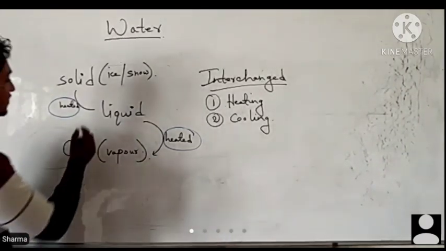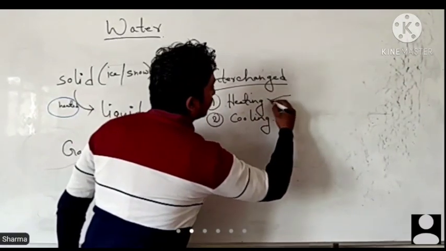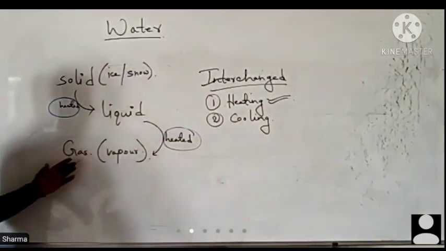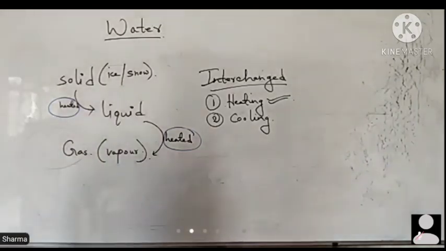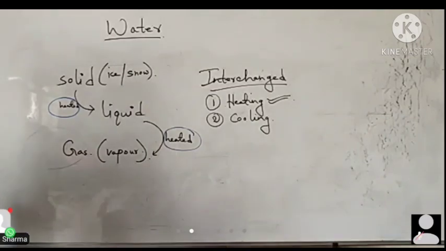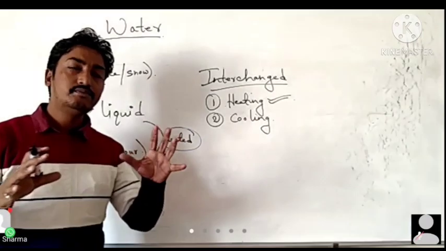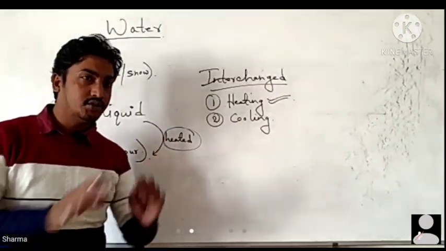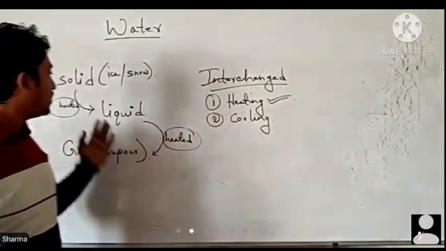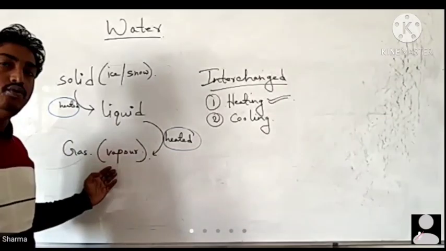The same is the process when we cool it. When we cool this gas, or when we condense this gas, say for example there is boiling water and if it is open, you can see the vapor. So liquid is changing into gas form.